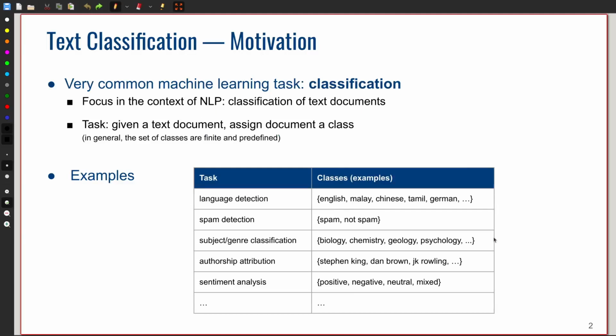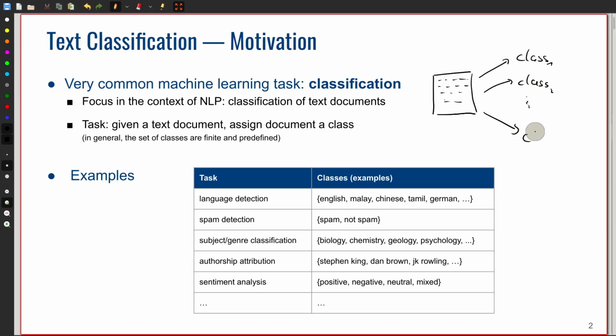Text classification is a very common task in NLP, where the general setup is that we have some kind of document. This can be a single sentence, a paragraph, a whole book, or a whole corpus. And we want to know to which kind of class, either class 1, class 2, to class n, we want to assign this document.